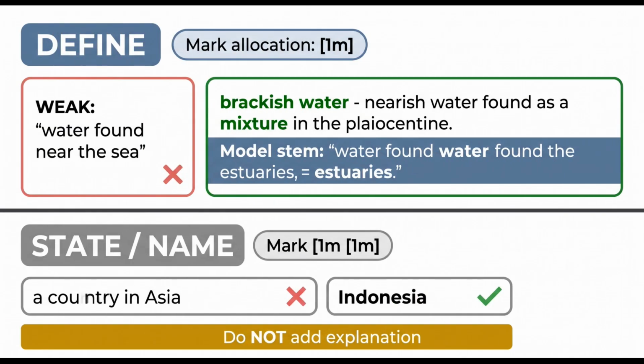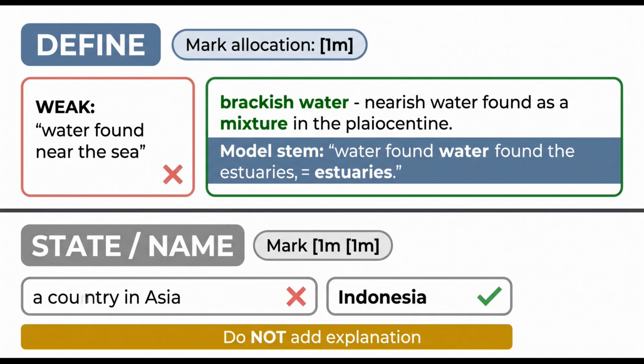Command word 1, define. This requires the precise geographical meaning of a term in 1 to 2 sentences, not a general description, not an example, the definition itself. Look at the weak answer on screen. Brackish water is a type of water found near the sea. That earns 0 because it is too vague.